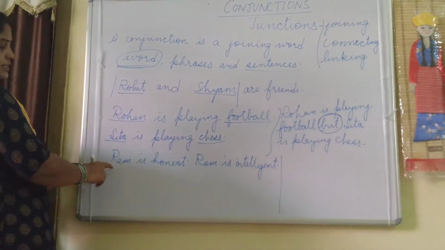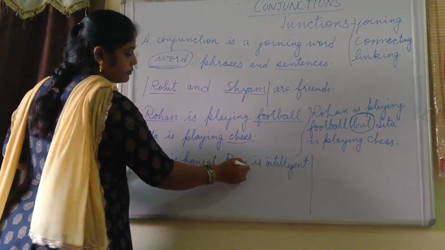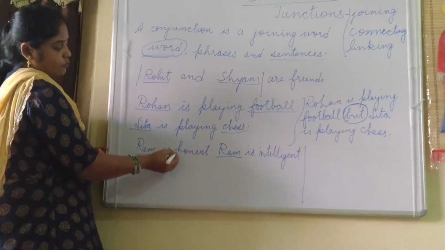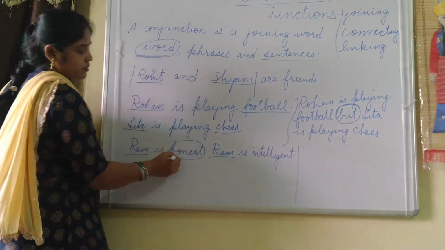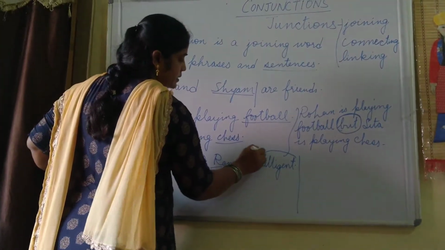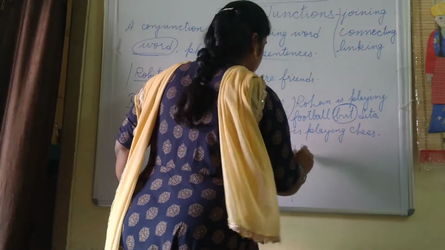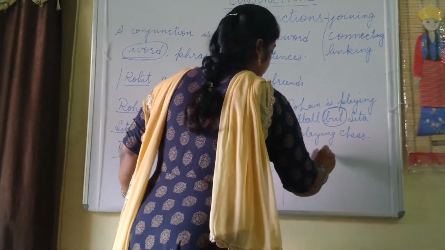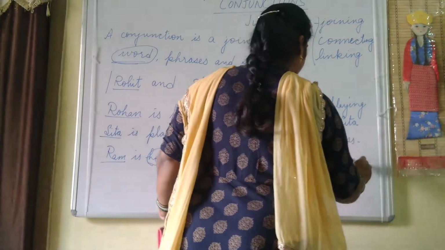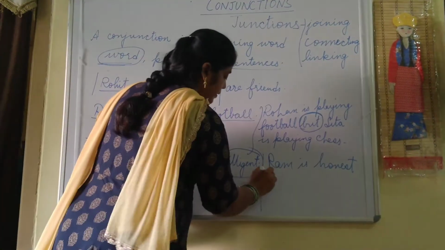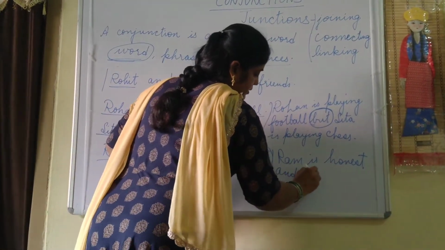So here in both sentences, see the subject is Ram, but their quality is different. That is, he is honest as well as he is intelligent. So we can join it as: Ram is honest and intelligent.